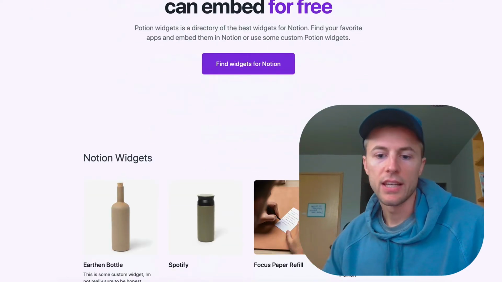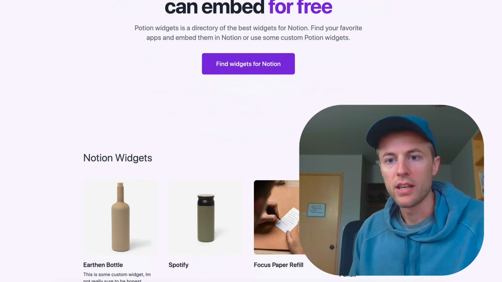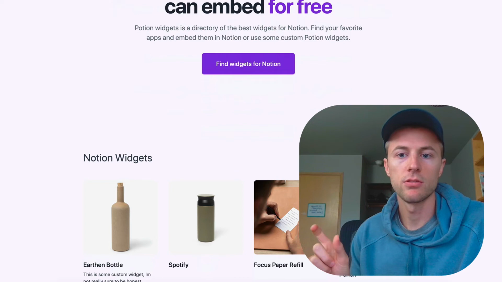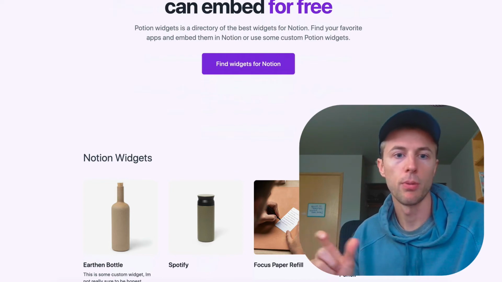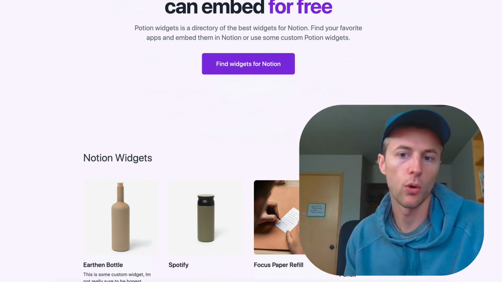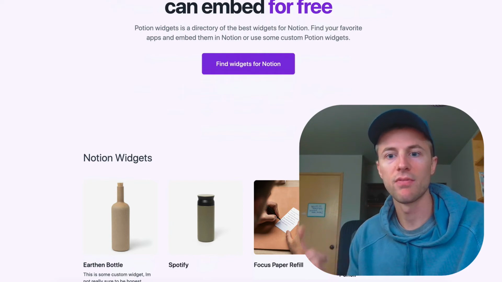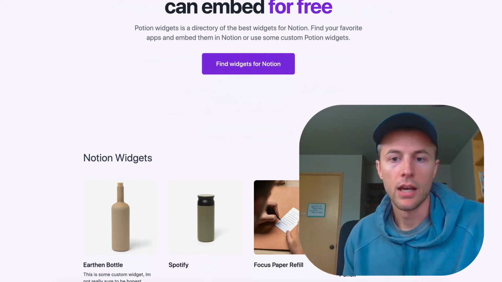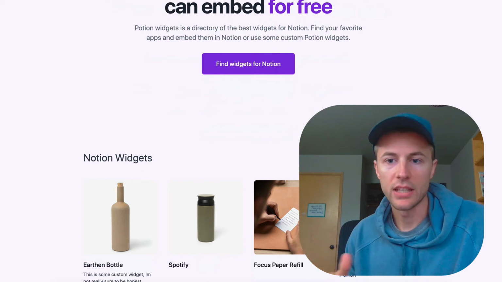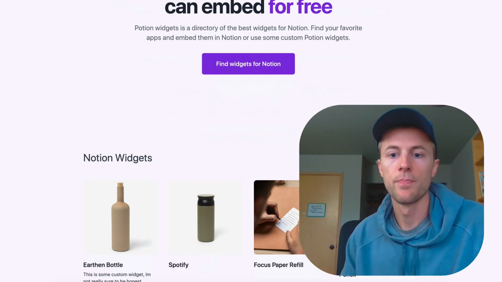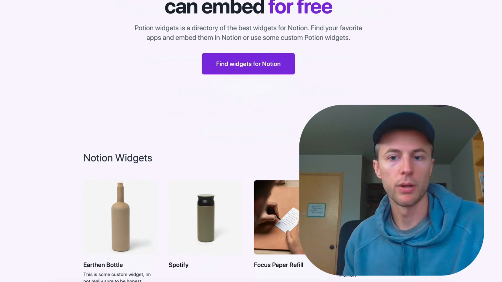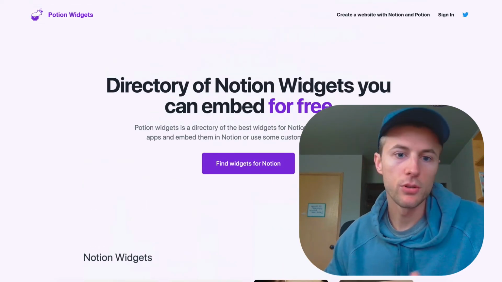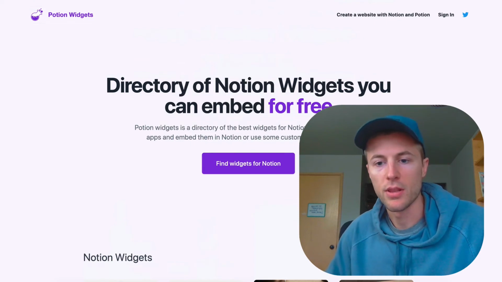The other cool thing with these widgets is people are embedding them in their Notion workspace. I'm going to have a little "made by Potion widgets" link in the corner that can give this viral aspect to it, where people are going to be finding Potion widgets when they see these widgets out in the wild in Notion. And so hopefully we'll have a loop that will bring more and more people back to this site. And then they'll start using it.